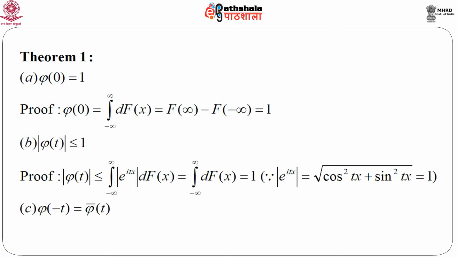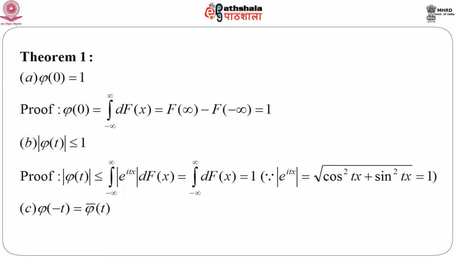This is a very, very interesting result, that mod of phi t is less than or equal to 1. That means, this characteristic function, which is a function of t, whatever be the random variable and whatever be the distribution function, is always bounded by 1. This is very interesting, that the value is just 1.